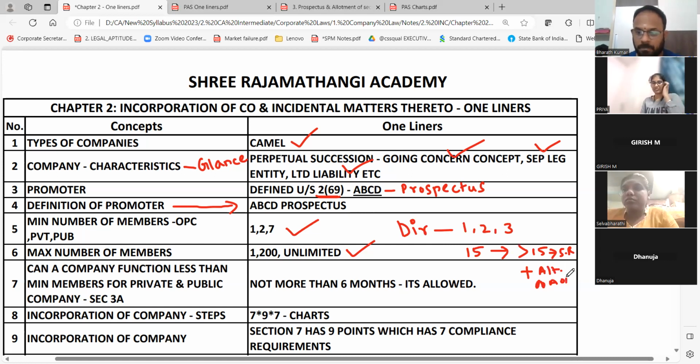Please also remember this and write it somewhere, so that when you want to increase it, you know you cannot just increase it. Section 14 has to be complied with. What is section 14? Alteration of articles of association. We would have studied in chapter 2 that in many places you don't need to change the MOA, but you will have to change the AOA. So we made it very, very strong. Very important.